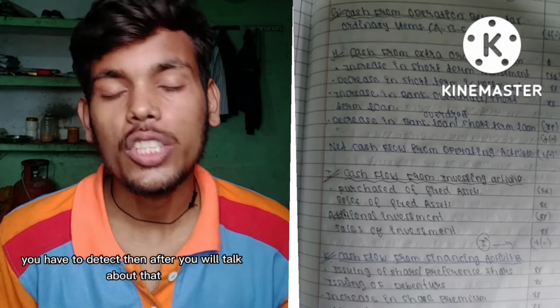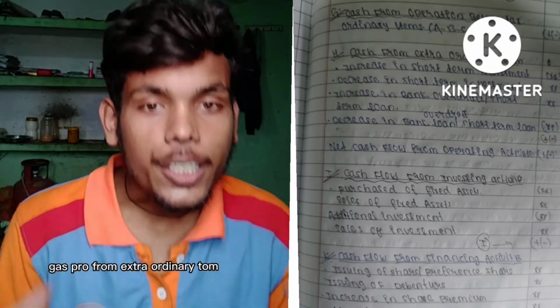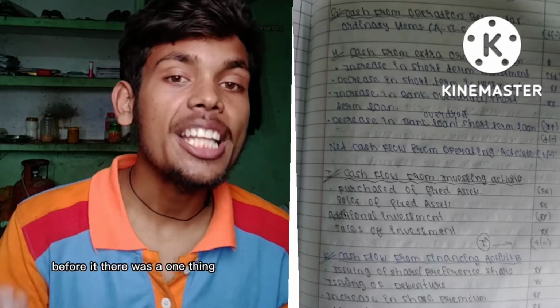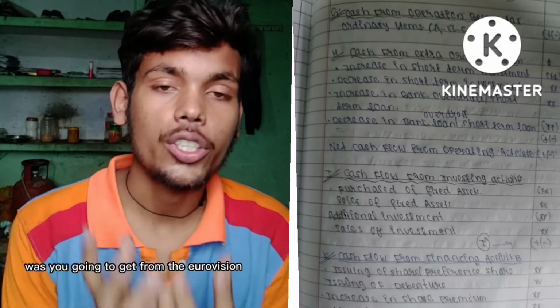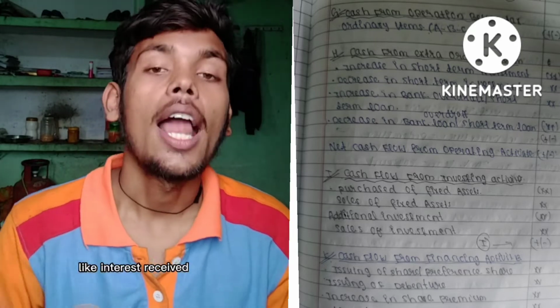Then after you will talk about the cash flow from extraordinary item. Before it, there was one thing I forgot, that was non-operating income. You have to record it. Non-operating income means whatever small amount of income you are going to get, like interest received, dividend received, and rent received. This kind of thing is going to be recorded.